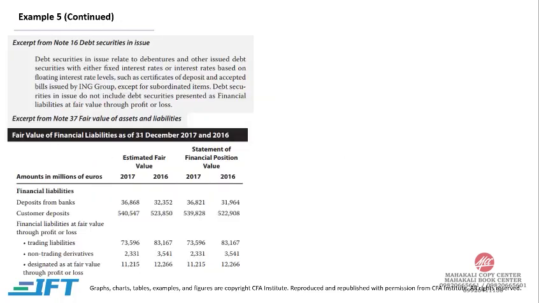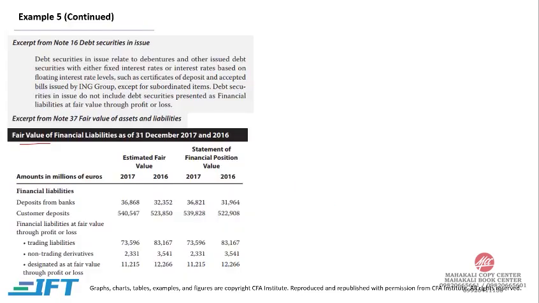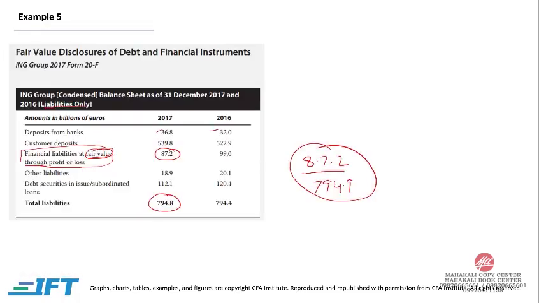Now we have another set of data. If you look closely, deposits from banks were 36.8 in 2017 and 32 in 2016. Now this is at carrying amount, so we can see deposits from banks 36.8 and almost 32. This is coming from here.